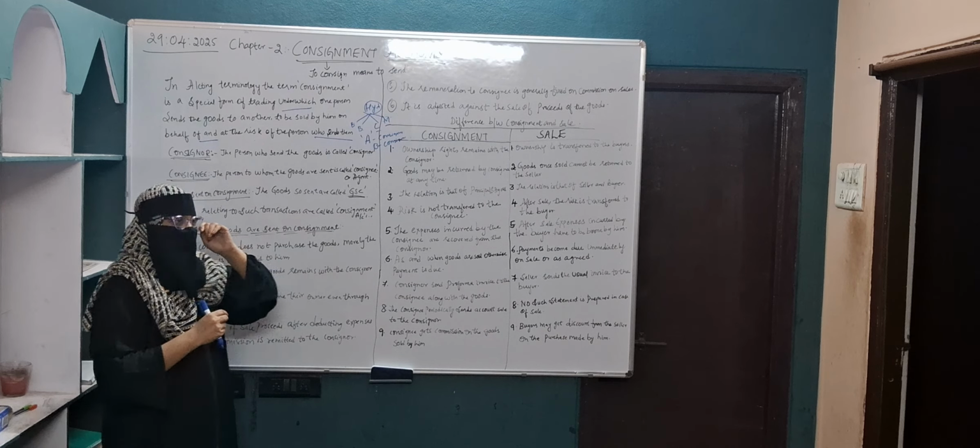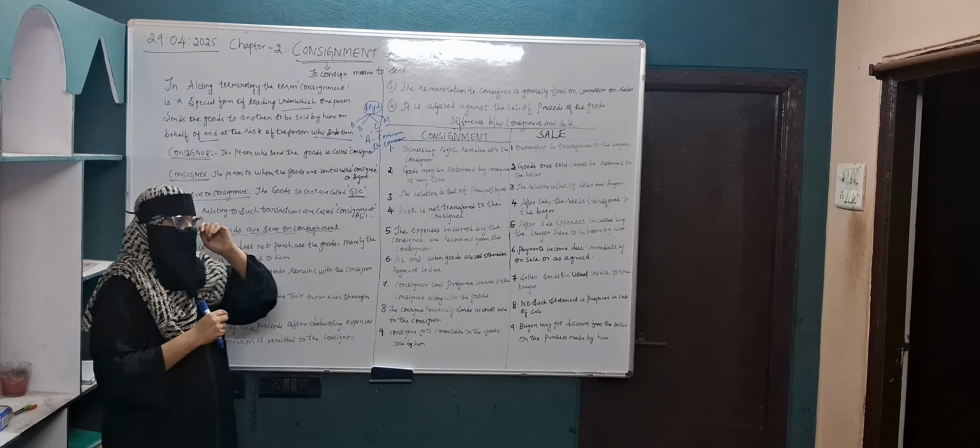When the goods are sent on consignment basis, what are the things to be remembered? First one, the consignee does not purchase the goods, merely the possession is transferred to him. It means that the consignee will not purchase the goods. The goods will be sent from the consignor to the consignee, and only the possession is transferred to him.